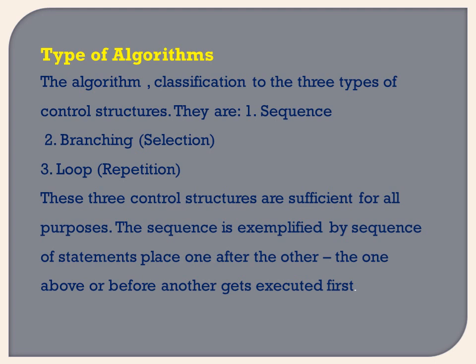Now we are going to see the types of algorithms. Algorithms are classified into three types of control structure: first, sequence; second, branching, that is selection; and third, the loop, that is repetition. These three control structures are sufficient for all purposes. The sequence is exemplified by a sequence of statements placed one after the other, where the one above or before another gets executed first. So depending on the situation of your problem, we use one of these: sequence, branching or the loop.